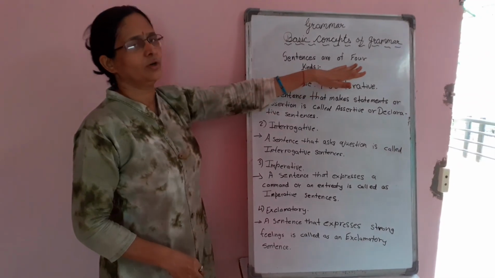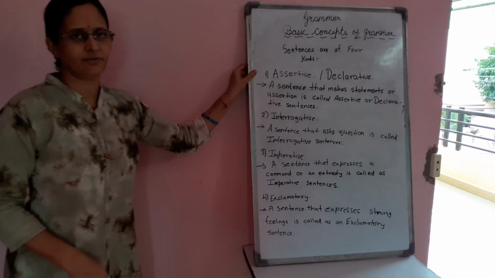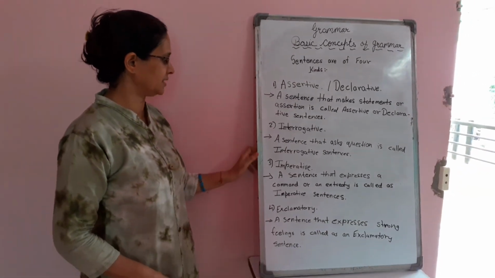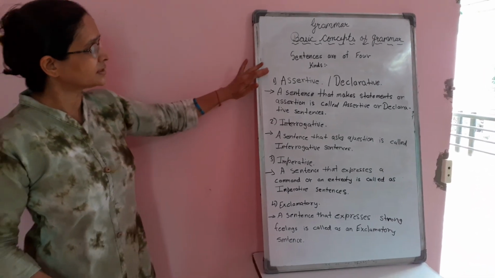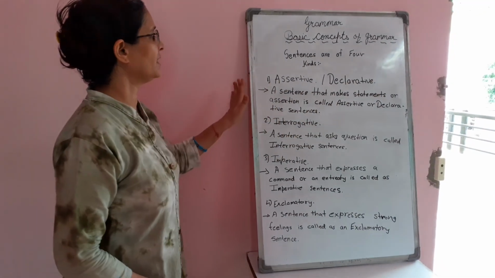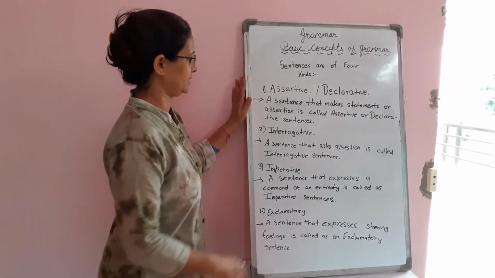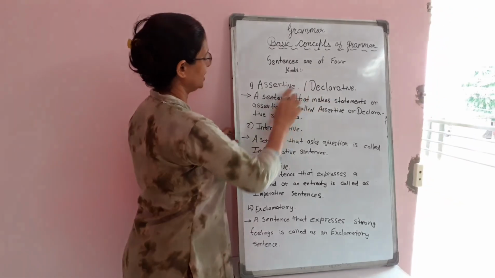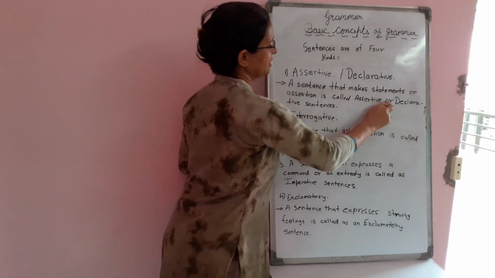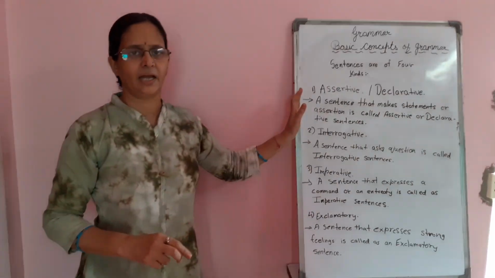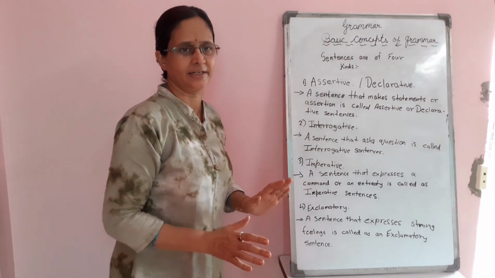Now children, I am going to tell you about the kinds of the sentence. Sentences are of 4 kinds. Number 1, assertive or declarative sentence. Number 2, interrogative sentence. Number 3, imperative sentence. And number 4 is an exclamatory sentence. Now what is assertive or declarative sentence? In a simple way, I will tell you, when you speak very simply or some statement is given, that is known as assertive sentence. The definition of the assertive sentence is a sentence that makes a statement of assertion is called assertive or declarative sentence. Here I would like to add that assertive are of 2 kinds, affirmative sentence and negative sentence.